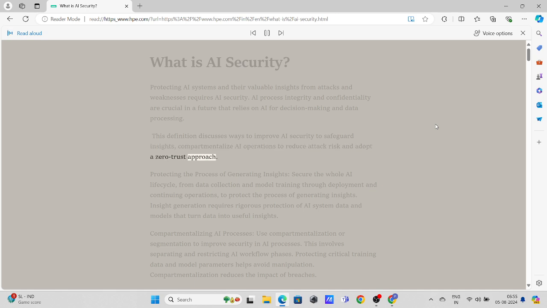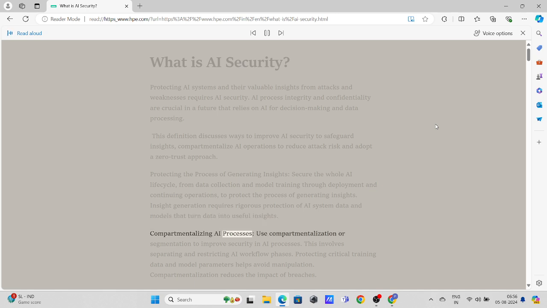a zero trust approach. Protecting the process of generating insights: secure the whole AI lifecycle, from data collection and model training through deployment and continuing operations, to protect the process of generating insights. Insight generation requires rigorous protection of AI system data and models that turn data into useful insights.